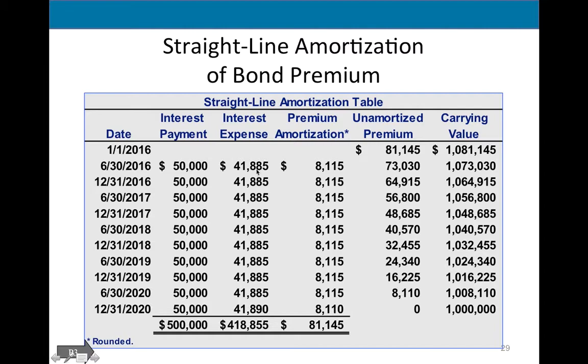And we repeat it again. Interest payment cash does not change. Bond interest expense does not change. Premium amortization doesn't change. But look what happens with total premium. Every time I amortize it, premium goes down. Carrying value is a million plus premium. So for the discount, carrying value is a million of par value minus the discount. Here it's 1 million par value plus premium. So when premium goes down, carrying value goes down, right? So we start above par, at maturity it's equal to par, we paid off, we close everything in the books.